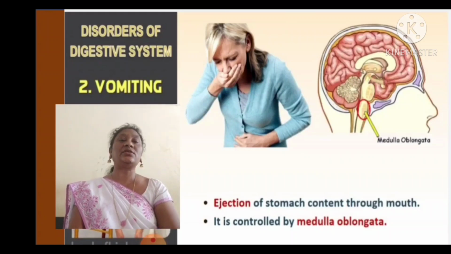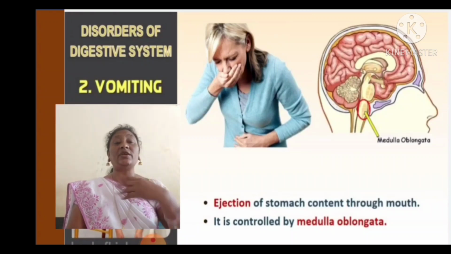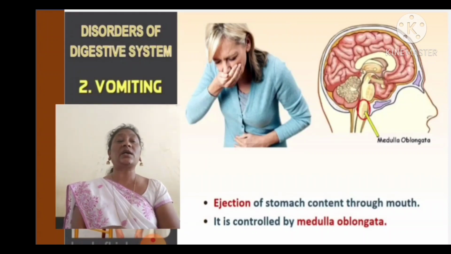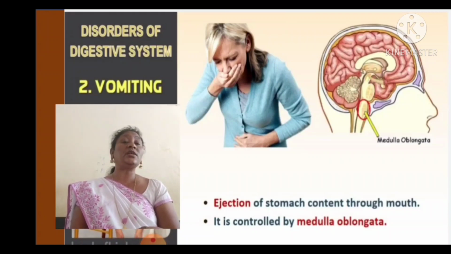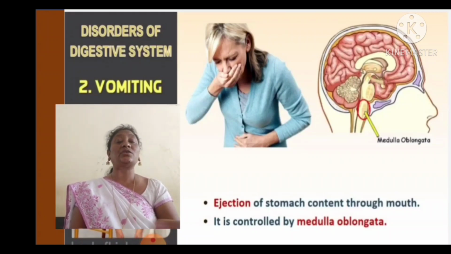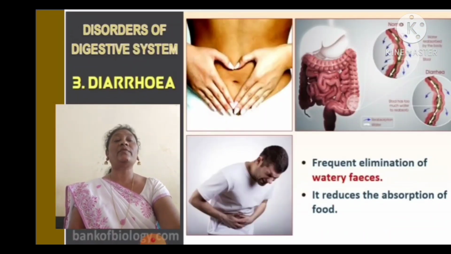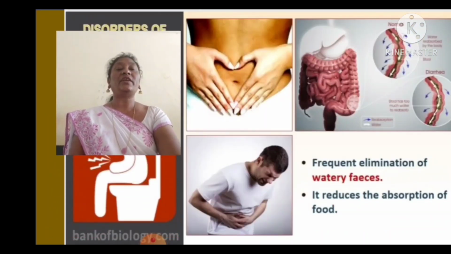The next digestive disorder is vomiting. Ejection of the stomach contents through the mouth, the food materials coming out through the mouth. It is controlled by the medulla oblongata. The medulla oblongata controls all involuntary actions, and vomiting is also an involuntary action. So vomiting is controlled by the medulla oblongata. That's why we don't know how it is caused.